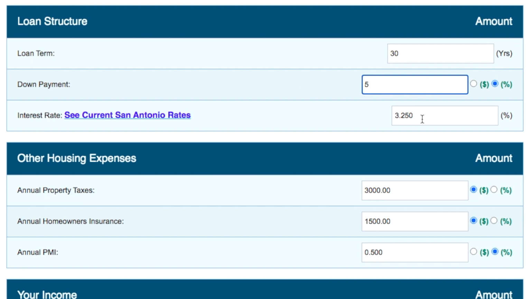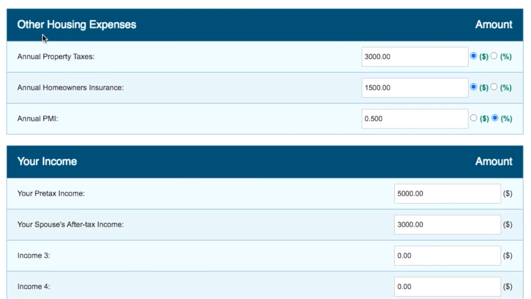Then you need to enter an estimated interest rate. Put down what you think you will get. A rough estimate is good enough for now. Then you need to indicate other household expenses. How much do you think your annual property tax is? In my area, the tax rate is 2.2% approximately, so I enter that. Then I roughly estimate insurance and leave annual PMI at default.